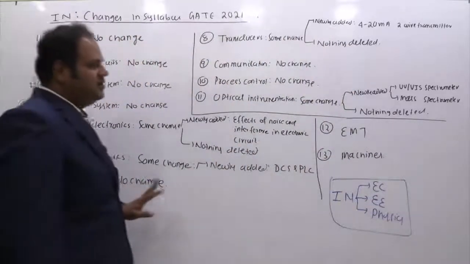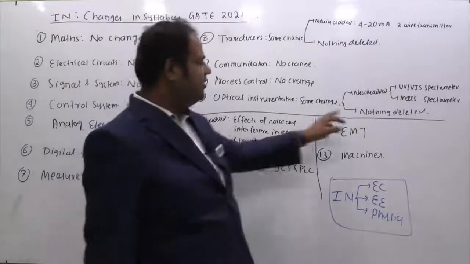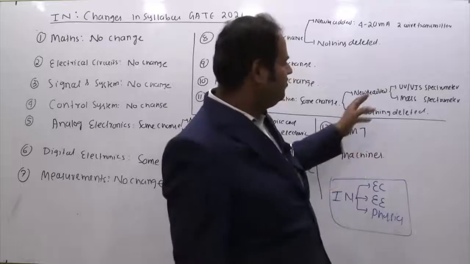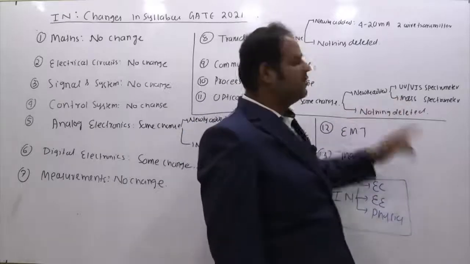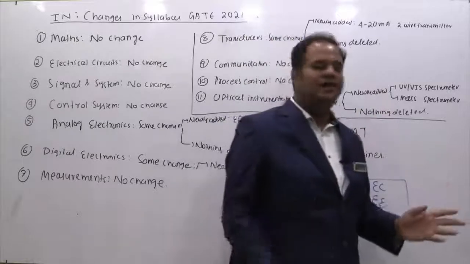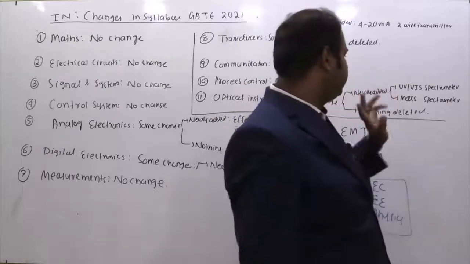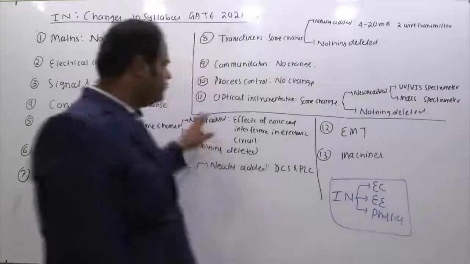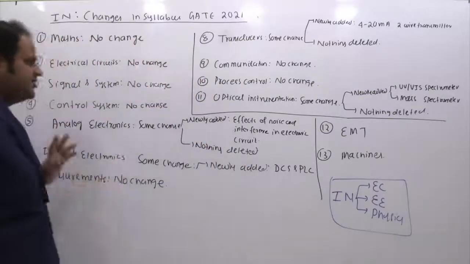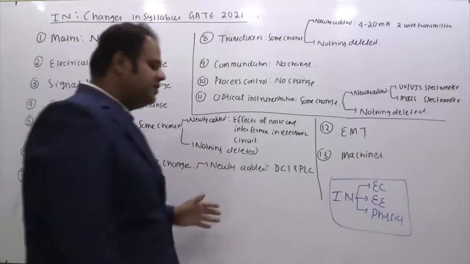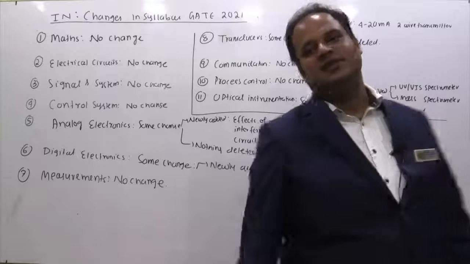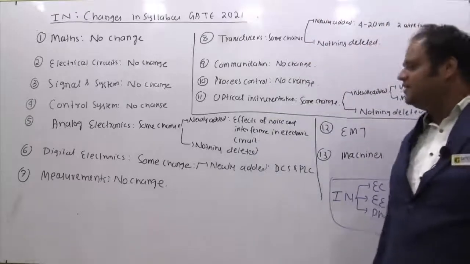In optical instrumentation, they haven't deleted anything, but they have newly added two concepts. One is UV-VIS spectrometer, one is mass spectrometer. So instrumentation students, spectrometers is a new topic added. These are two specific spectrometers they have given, you have to learn them. So that's the 11th one. Up to 1 to 11, these subjects were there in your old syllabus GATE 2020 and are still there in GATE 21 with some new additions. I don't see any deletion.